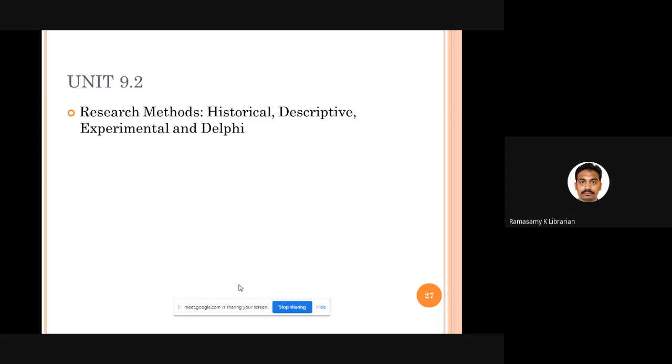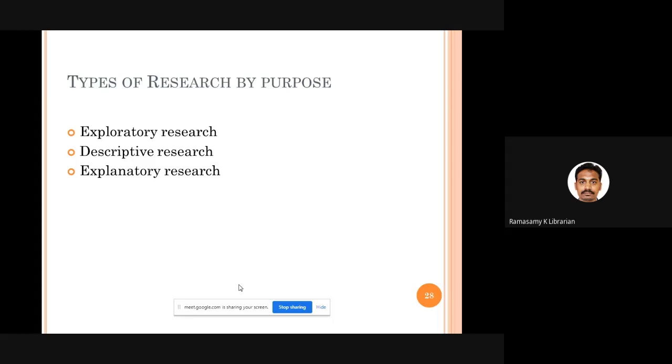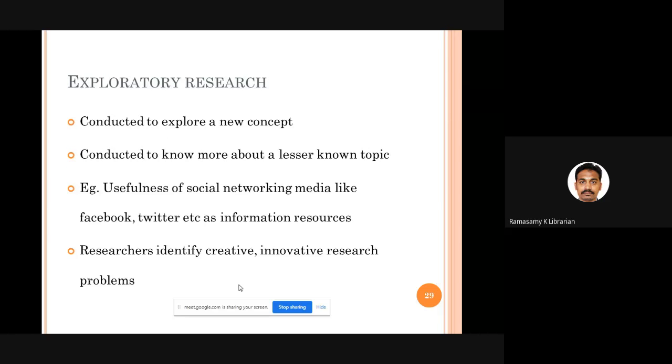Okay, let me proceed with unit 9.2, which once again talks about different research methods. Okay, good. So types of research by purpose, you have exploratory research, descriptive research, or explanatory research. What is exploratory research? See, whenever you want to explore a new concept that has come to the market, for example, we have got something called Internet of Things, IoT. IoT is a recent concept. I want to explore to what extent IoT can be used in libraries. So I want to explore a new concept.